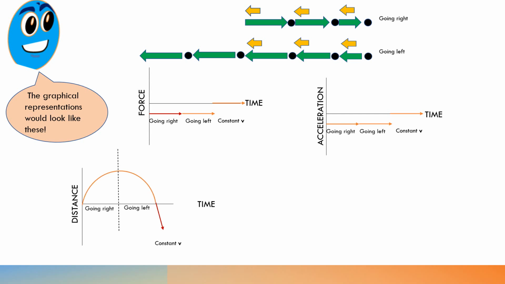For distance, going right, this is curving up, then down, decreasing until it stops. Then going back, going to the left, that's curving down, and then moving at constant V represented by the red straight line. How about velocity? Of course, the velocity going right would look like this, and then going left, of course, a negative direction, and then constant V, a straight horizontal line.